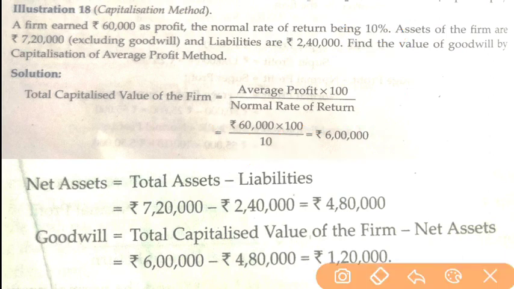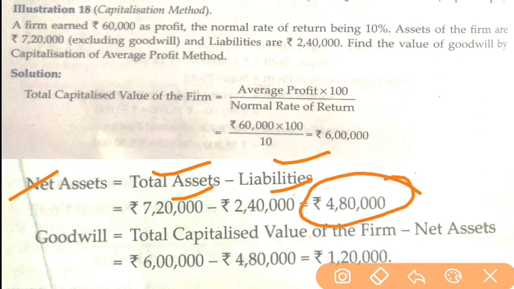Then what was the third step? To calculate net assets. How will we calculate net assets? Total assets minus liabilities. So total assets were 7,20,000, liabilities are 2,40,000, and net assets we got is 4,80,000.